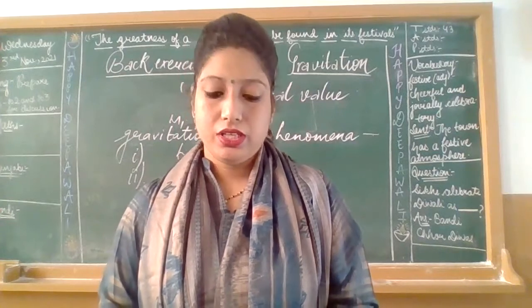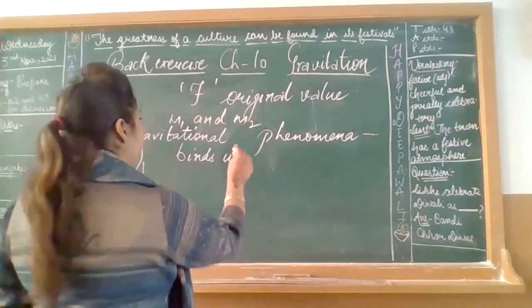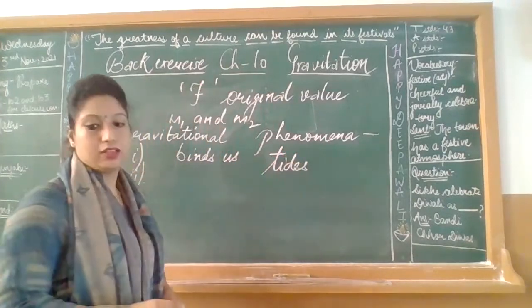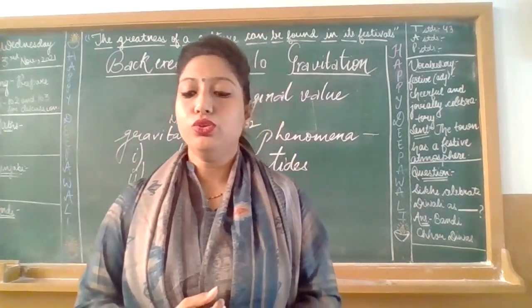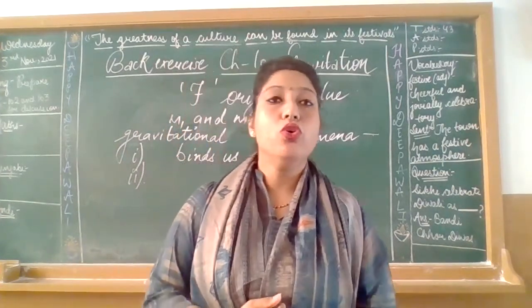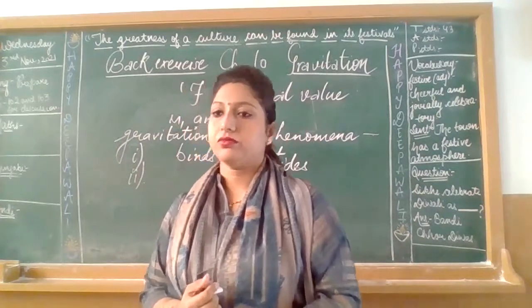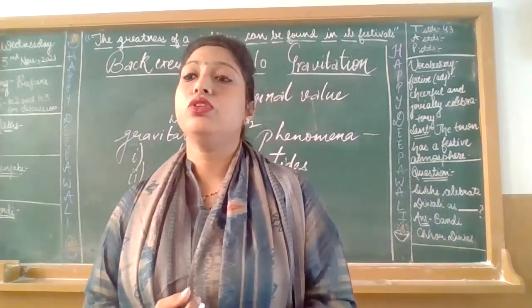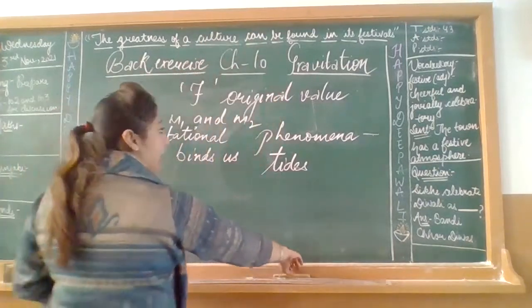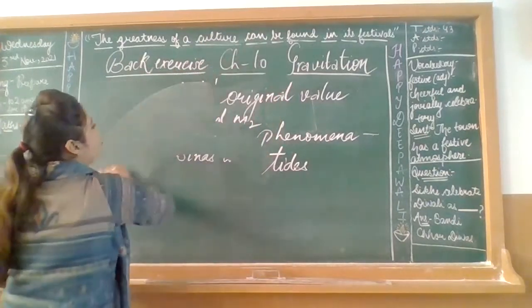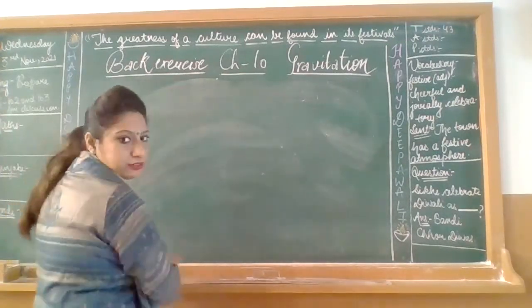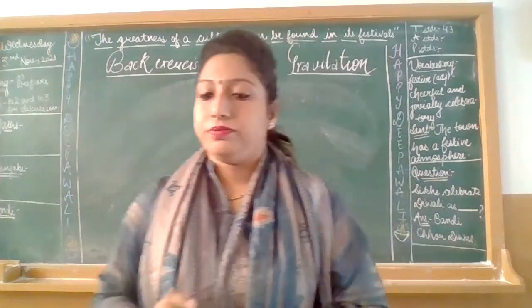Fourth point: the tides, T-I-D-E-S, the tides due to the moon and the sun. Got it? Yes. Next question.